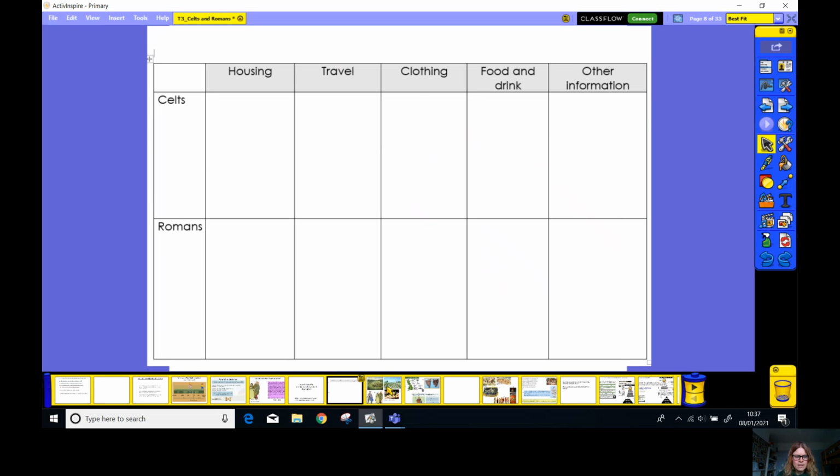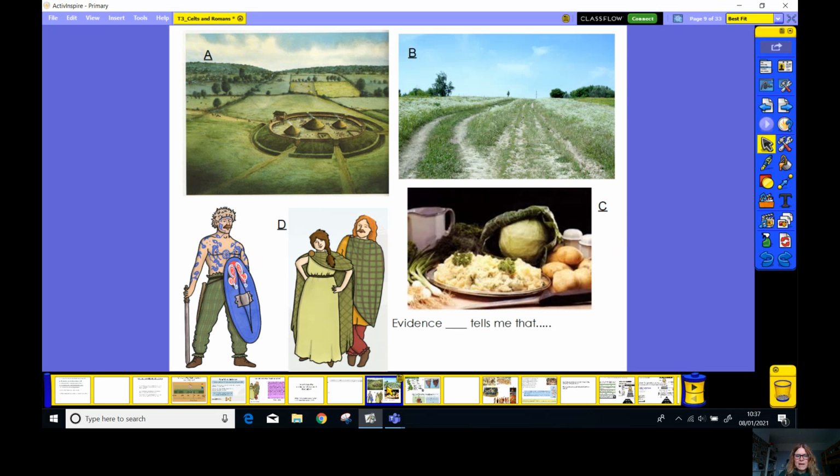Okay, let's start off then. So here's our first page of evidence. Now, each page of evidence here has a letter. So you could say, when you're writing today, evidence A tells me, and you can write down what it tells me. So if we look at this first picture here, it's quite similar to the pictures we looked at yesterday in geography, doesn't it? Here we can see a Celtic settlement. This is how they lived.